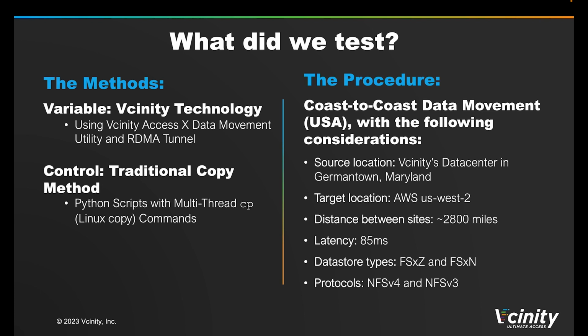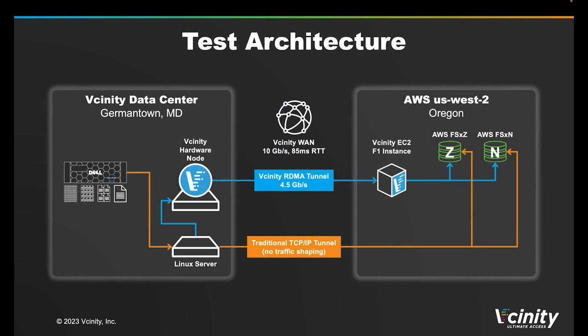The design for the testing was US coast-to-coast data movement between Vcinity's data center in Germantown, Maryland, and AWS US West 2 in Oregon, with a 2,800-mile gap between the two locations, working out to roughly 85 milliseconds of round-trip latency across a 10-gig wave. We tested with FSx for OpenZFS and FSx for NetApp ONTAP data stores, and used both NFS v4 and NFS v3 protocols. Now, for the more visual people in the crowd, here's a drawing illustrating the testing scenario. Storage source and layout on the left, with a storage target in AWS on the right.